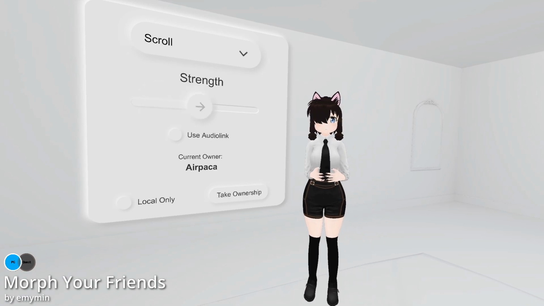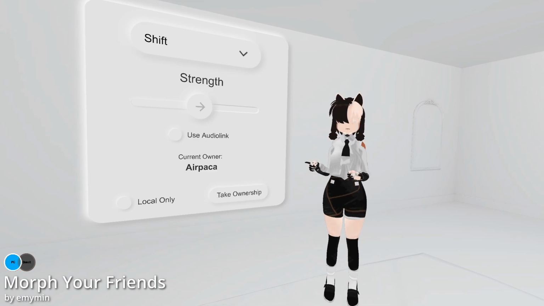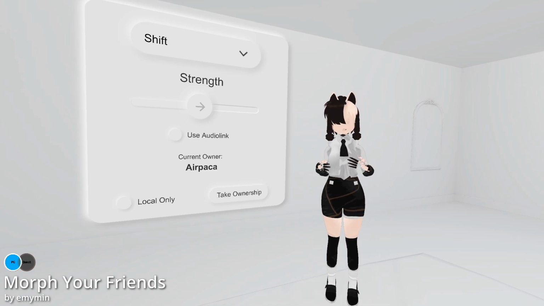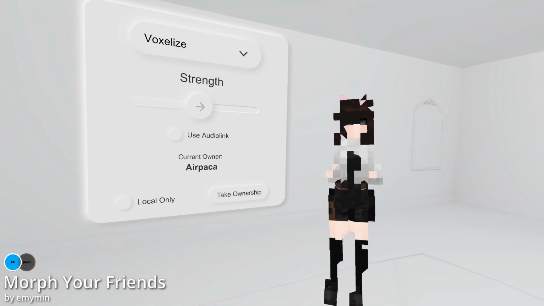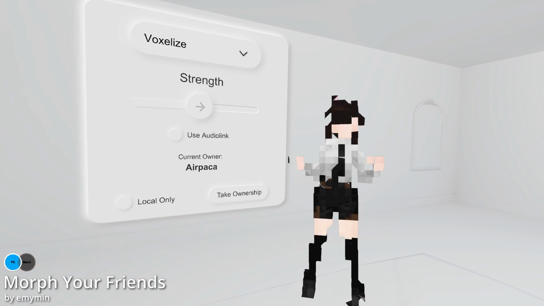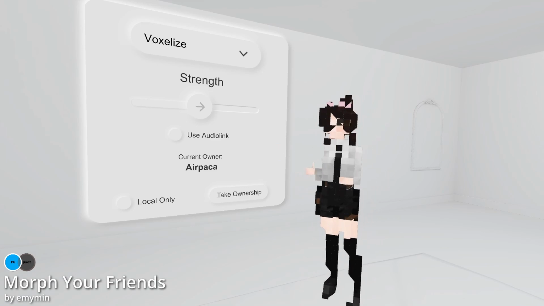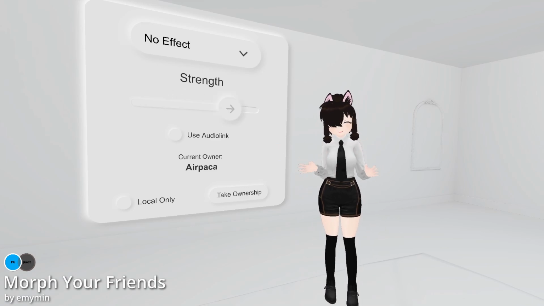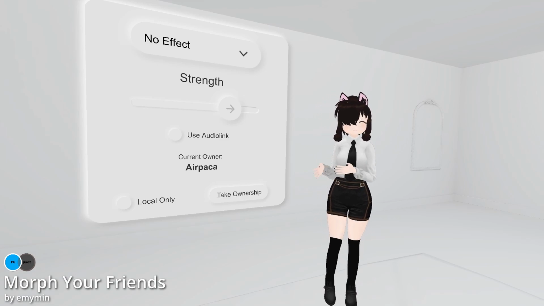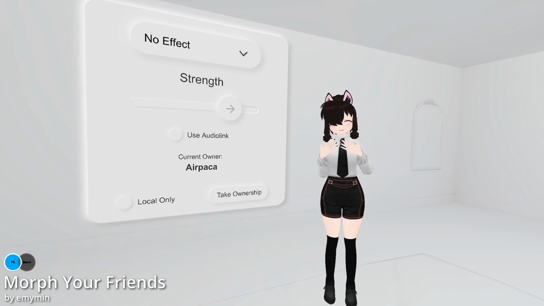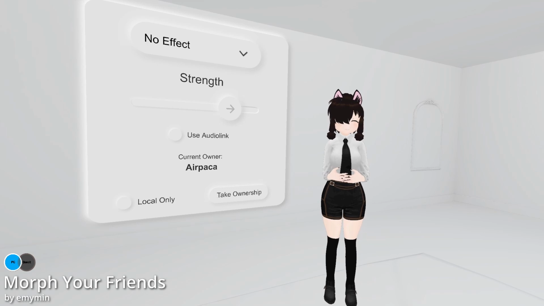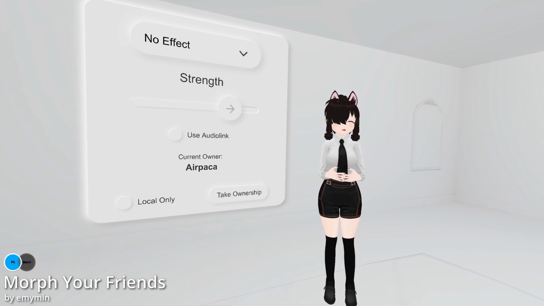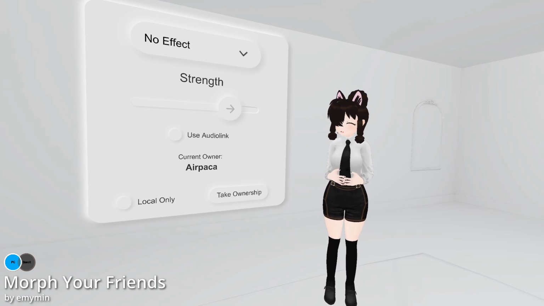Scrolling is also kind of a fun effect. If you enable shift, then your textures will scroll across your body. And one of my favorite ones is voxelize, because then you just turn into, I don't know, very old graphics. It's really cool to mess around with this and see how different avatars react. You can also see it on your friends, so if you bring friends here, then you might have a fun time. And yeah, it's really fun to mess around.